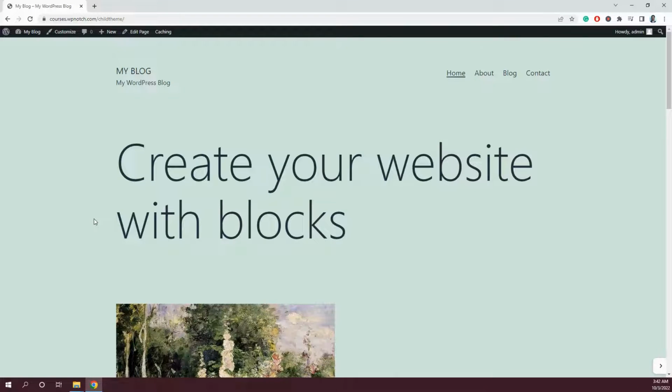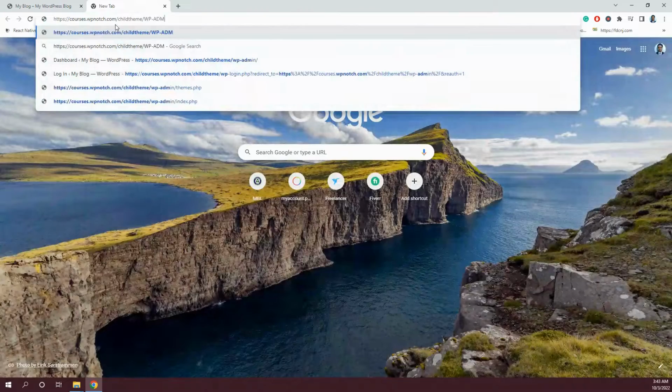So now to get started, first of all, you'll have to open up the website where you need to change the site title and tagline. So for that, I've opened up a website in front of me. To edit the site title and tagline, you will have to go to WP admin. If you are not logged in, you'll have to log in first.